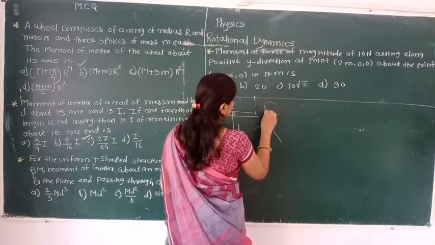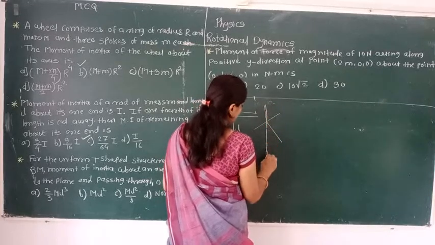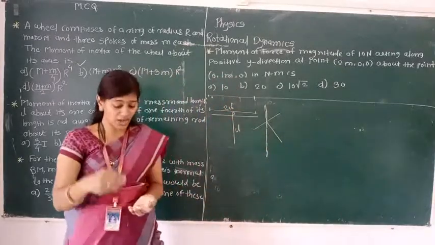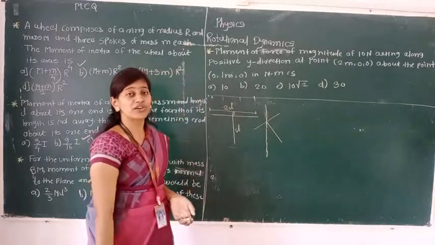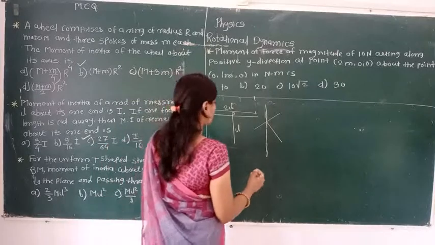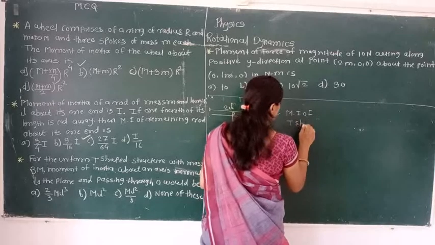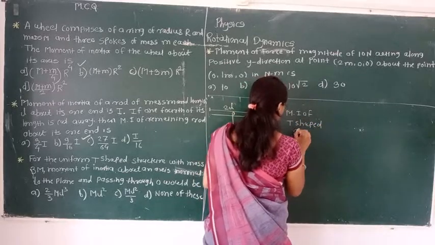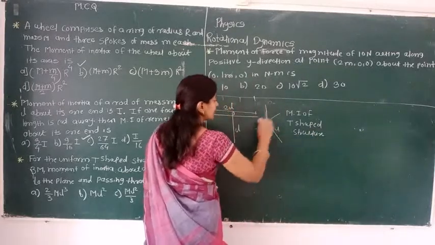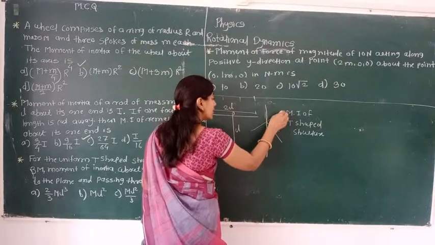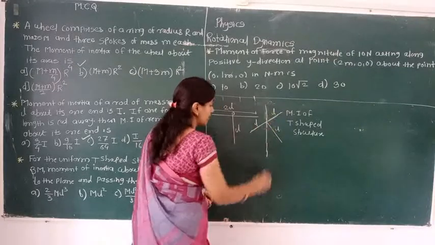I want to find out the axis which is normal to the plane, normal to that T. The T shape is with me. I have to draw the normal to that T shape, and here I want to find out the moment of inertia of the T-shaped structure. Here, just now we said the length is L, the total length is 2L, and as the axis is passing through here, that means it will become L, it will become L. So a straight line is there.